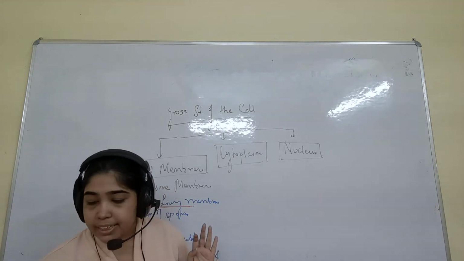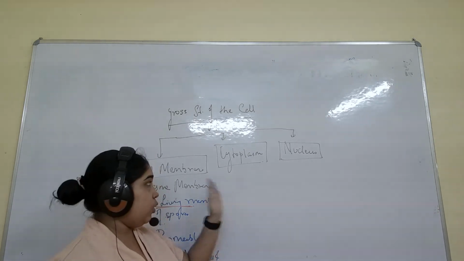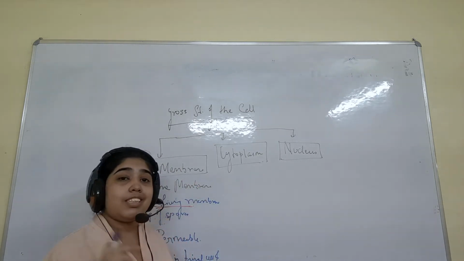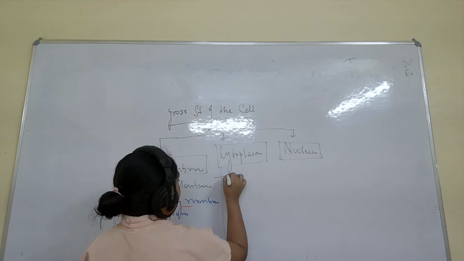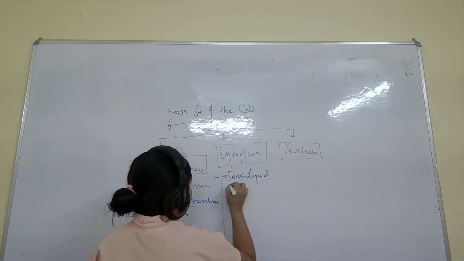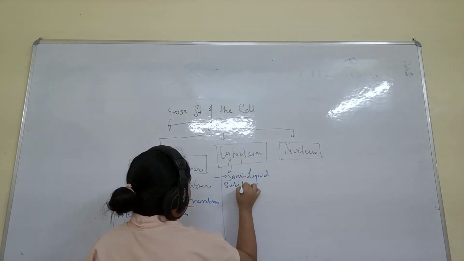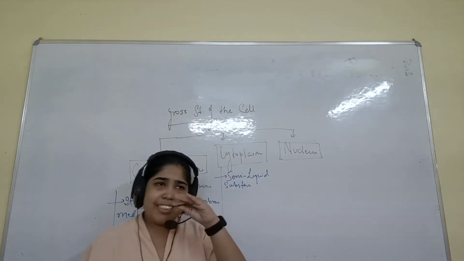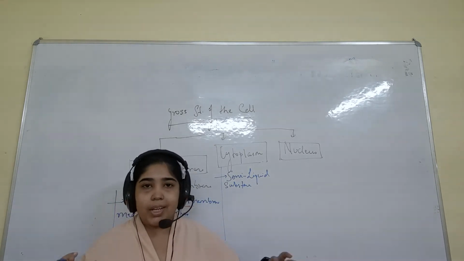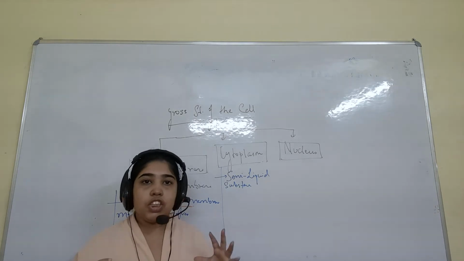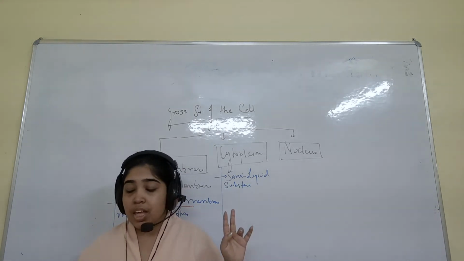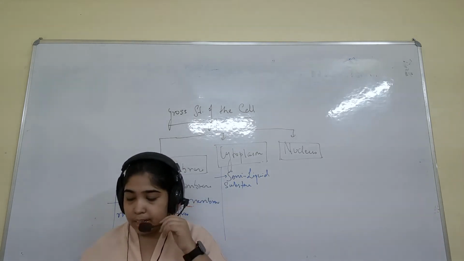So, yes. I was explaining to you about the cytoplasm. What will you write about the cytoplasm? Just remember, it is a semi-liquid substance. What is semi-liquid? The state between solid and liquid, not completely liquid and neither completely solid. It is a middle state. Understood? So this is called a semi-liquid substance. So cytoplasm is a semi-liquid substance.